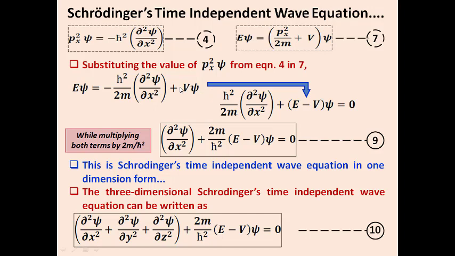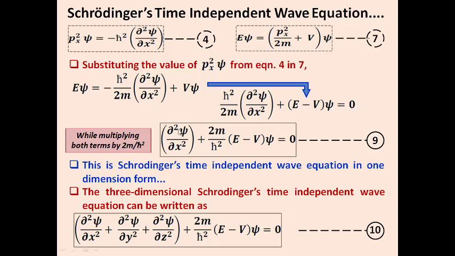Now I shuffle the terms from right to left, taking all the terms on the right side over, so the negativity goes away, and we have the final solution: h cross squared by 2m into dou squared psi by dou x squared plus (E minus V) times psi will be equal to 0.